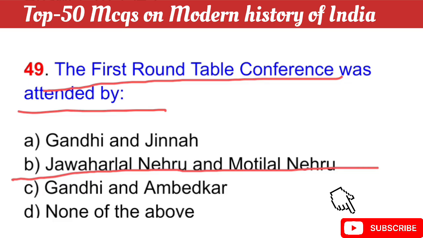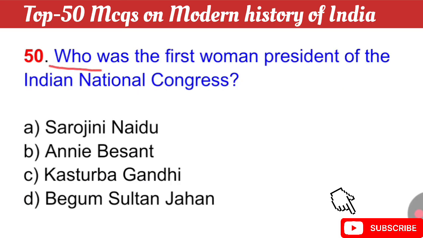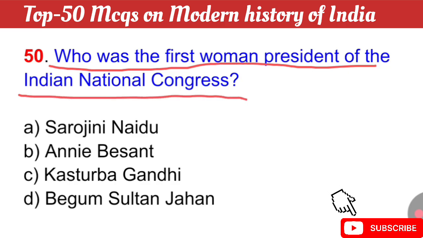Question number 50, and the last question: who was the first woman president of the Indian National Congress? The right answer is option B, Annie Besant. Annie Besant was the first woman president of the Indian National Congress.